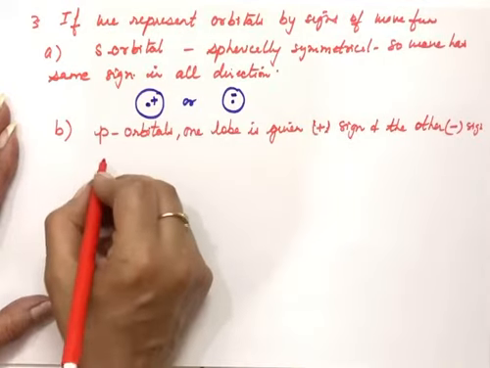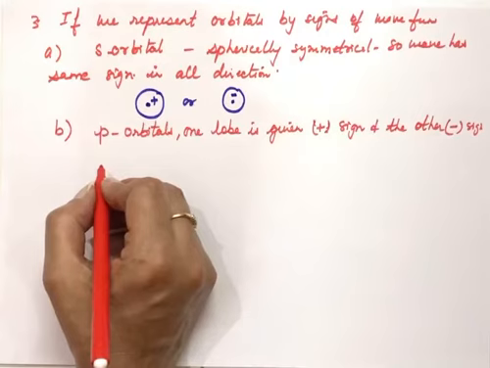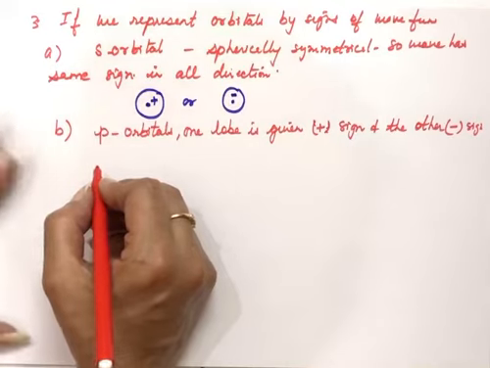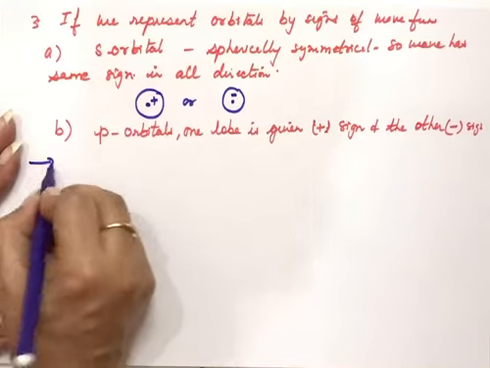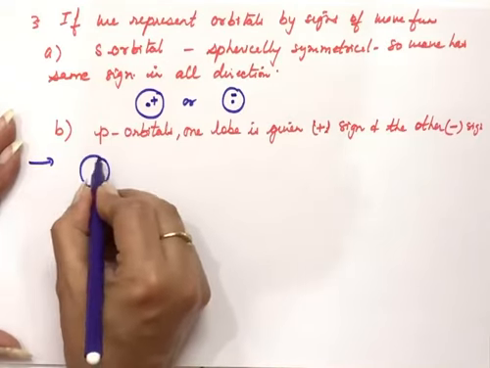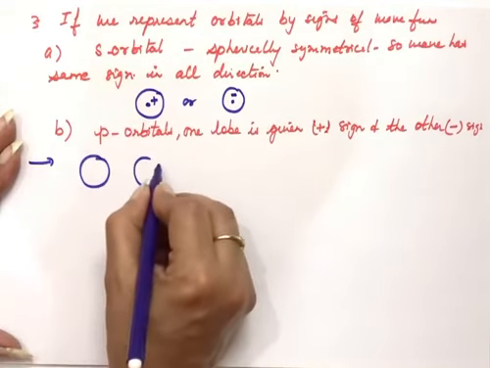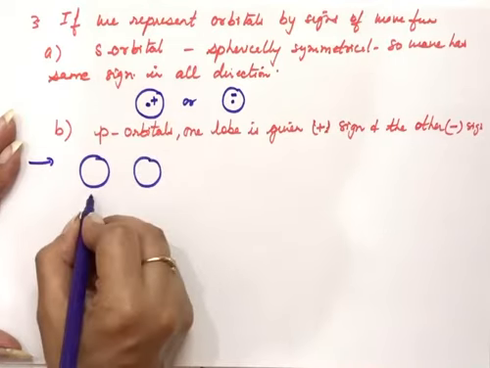So if the plus and plus overlap, we'll get bonding molecular orbital. But if the plus overlaps with the negative part of the orbital, then we'll get anti-bonding molecular orbitals. To understand this, we are taking the 1s and 1s orbital overlap first. Then 2s, 2s, then we'll take the 2p orbitals overlapping.